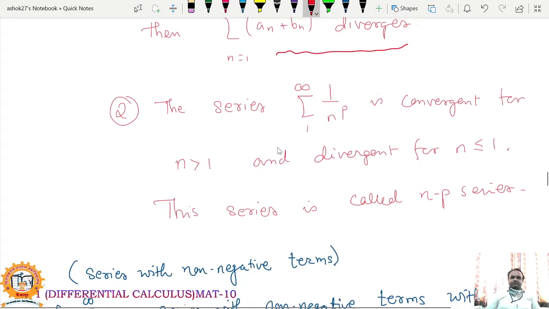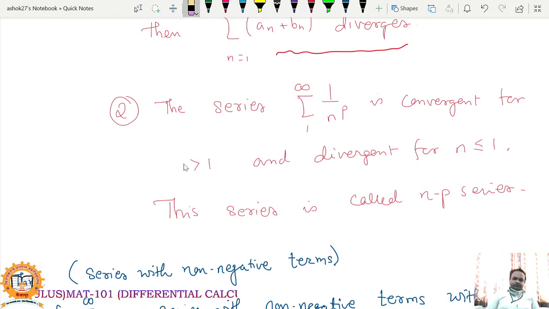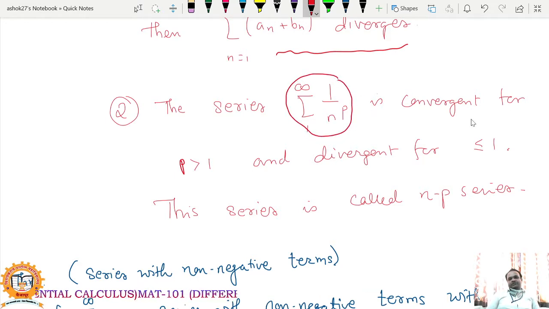Second remark, this series summation 1 upon n raised to p is convergent for some values of p and divergent for some values of p. So let us see. If p is strictly greater than 1, then summation 1 upon n raised to p, this series will be convergent. And if p is less than or equal to 1, then this series is divergent.